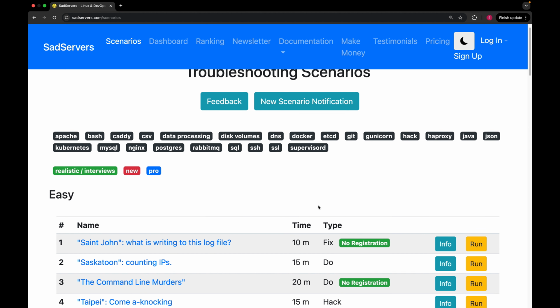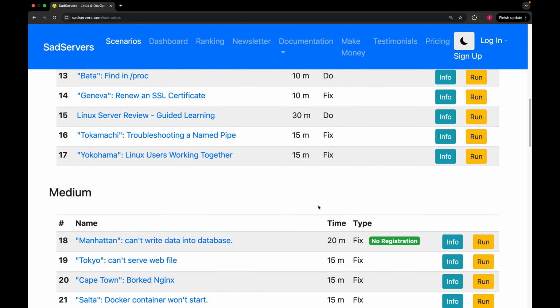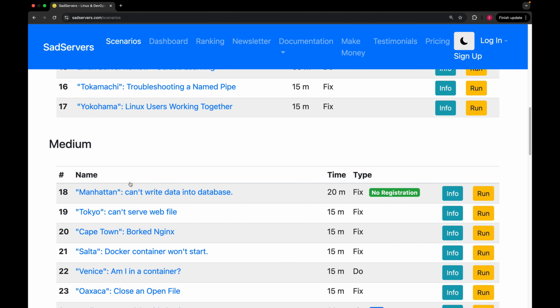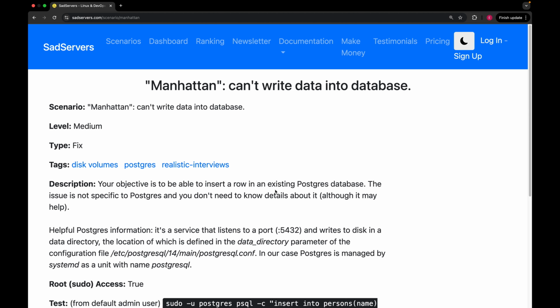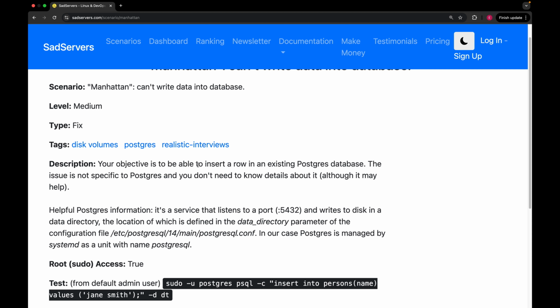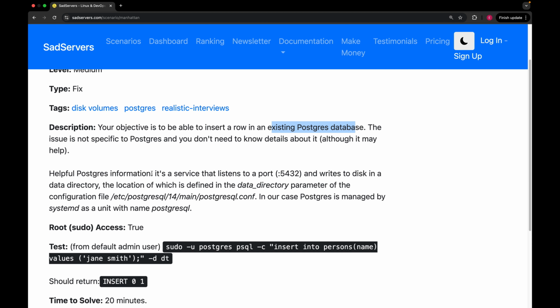I will also solve one lab from medium level. So we're gonna go here. The scenario name is basically "Manhattan: can't write data into a database". So our main goal is to be able to insert a row in existing Postgres database. The issue is not specific to Postgres, and you don't need to know details about it. It says the service listens to port 5432, which is a standard port for Postgres, and it writes to disk in data directory location defined in this config file.